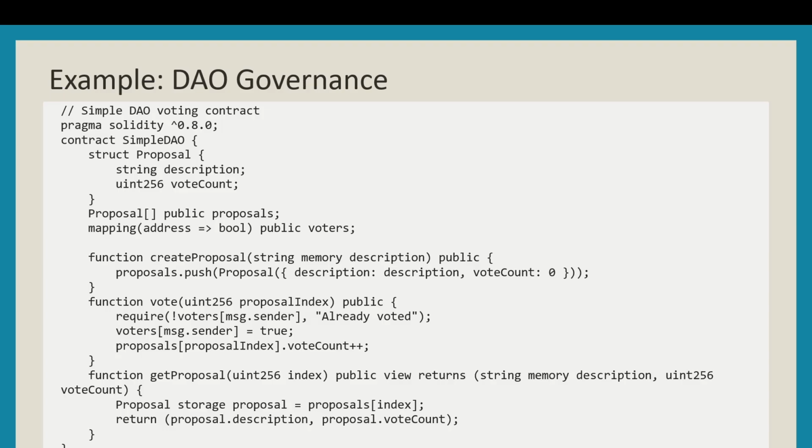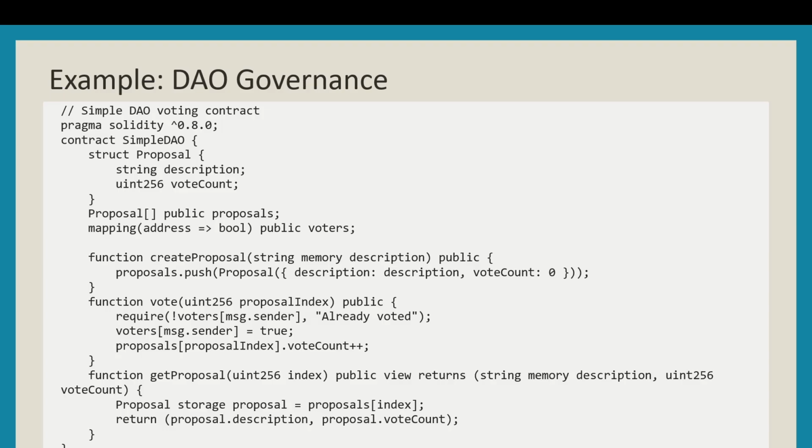After that, you define a public function named vote that takes an unsigned integer as an argument representing the index of the proposal to vote on. Next, you have the require condition. It checks if the sender has already voted. If they have, it throws an error with the message "Already voted". After that, you mark the sender as having voted by setting it to true. Next, you increment the vote count of the specified proposal.